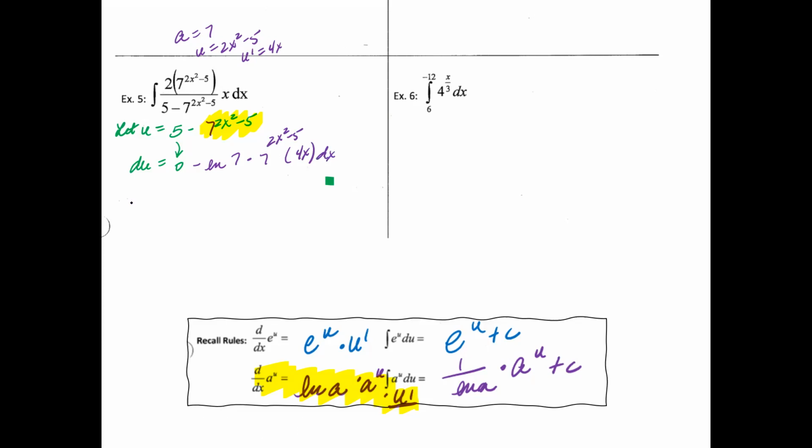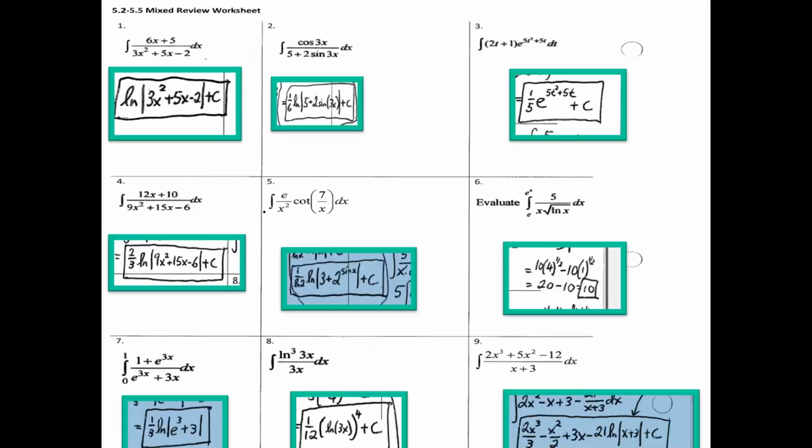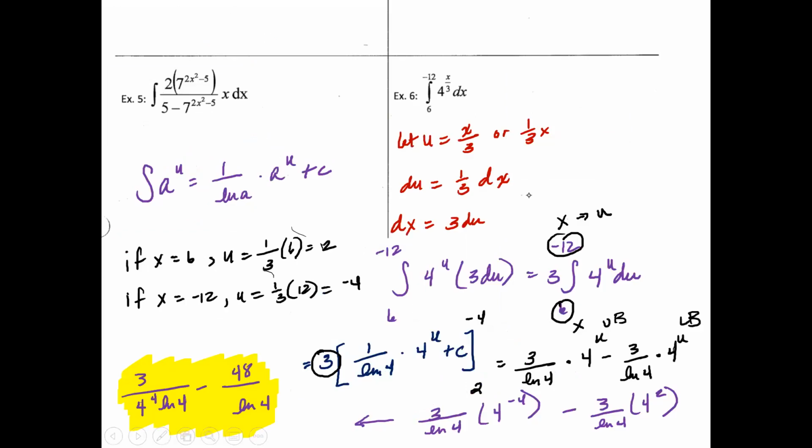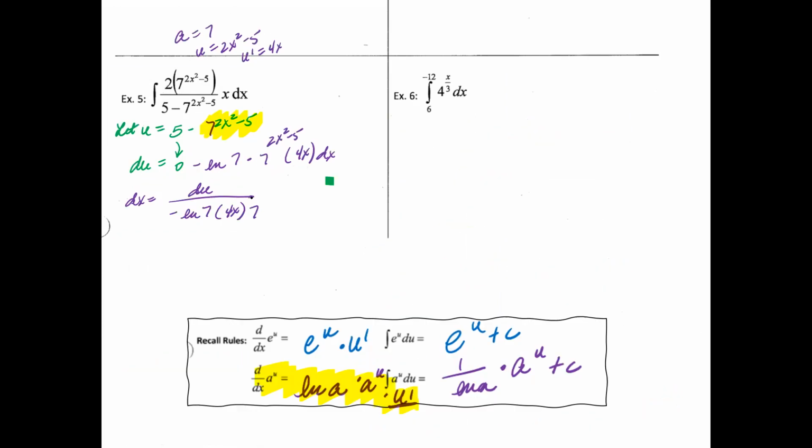So then if I solve for dx, I will have du over negative ln 7, move the 4x to the front, times 7 to the 2x squared minus 5.